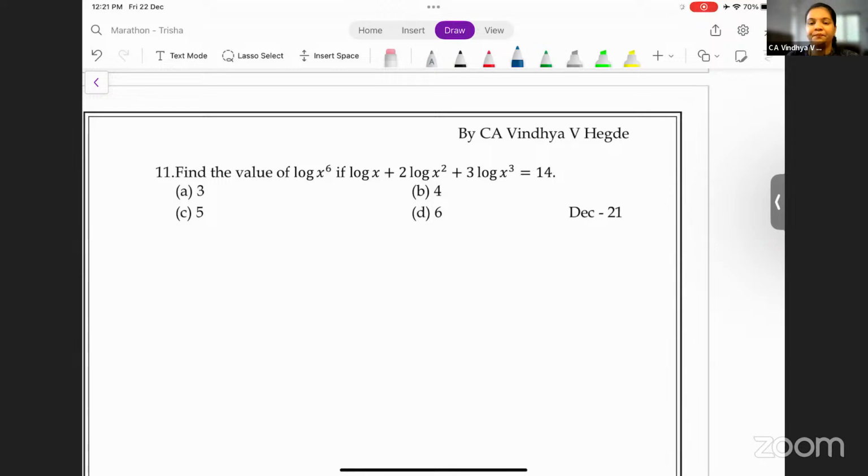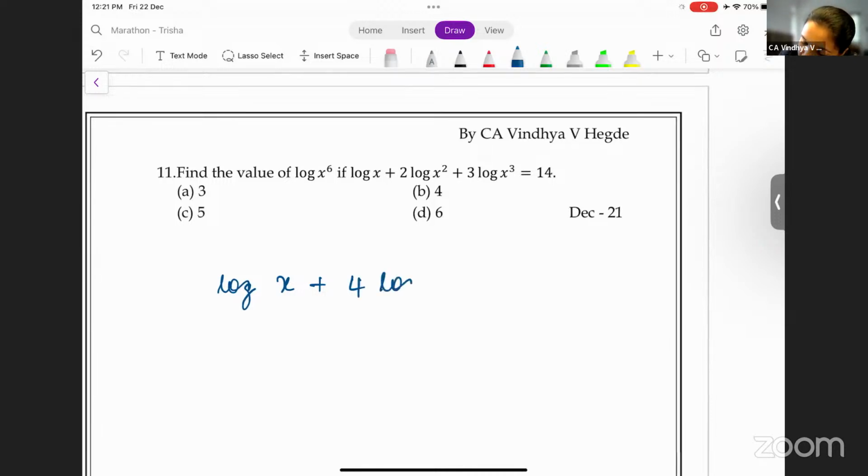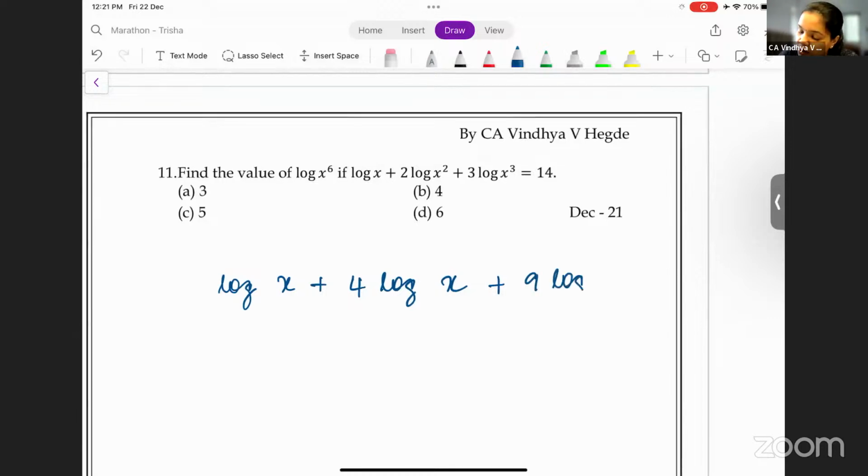Okay. Now, we can write this as log x plus, x square can be shifted to the left hand side of the log. So it becomes 2 into 2, 4 log x. Correct? X square is there. 2 comes to the left hand side. 2 into 2 is 4. Plus 3 log x cube. Cube is there. 3 comes to the left hand side of the log. 3 into 3 becomes 9. So you get 9 log x is equal to 14.